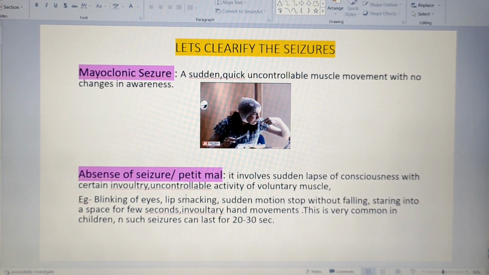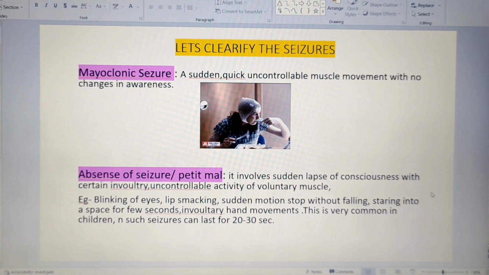And then another type is absence seizure, which is known as petit mal. This is very common in children. Why is this happening? This is the same somatomotor cortex problem, where you may have seen a few abnormal activities. The patient may blink the eyes frequently.